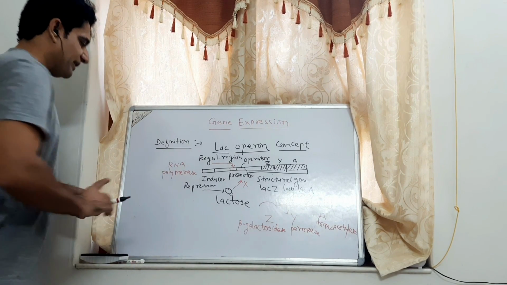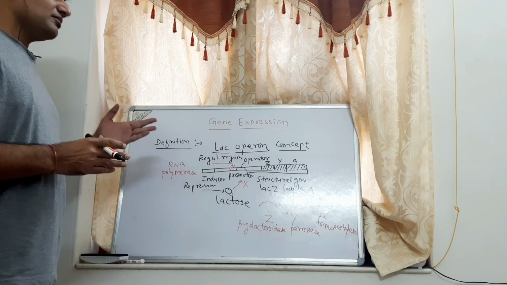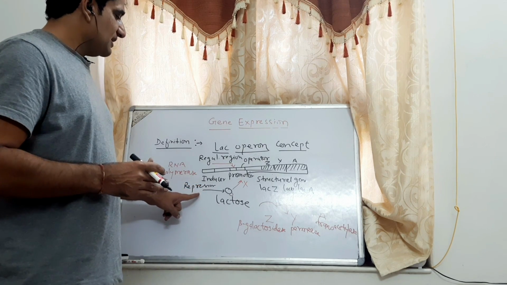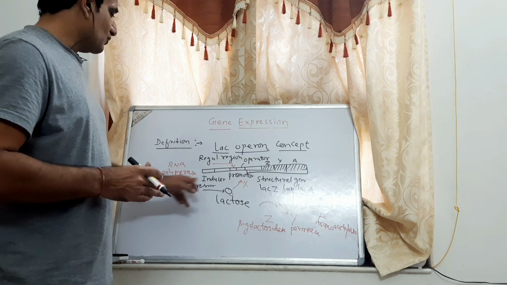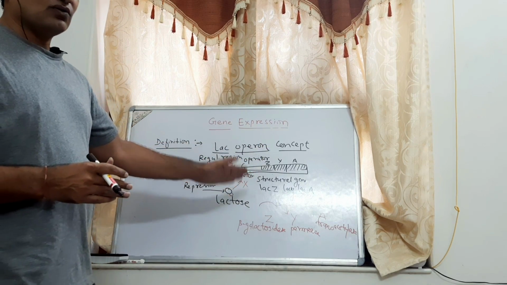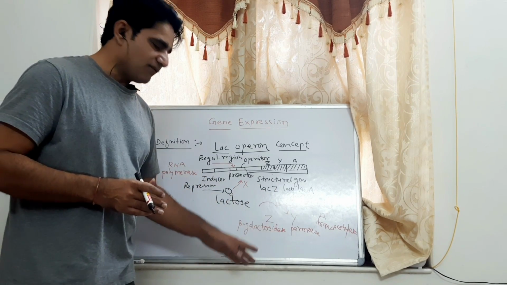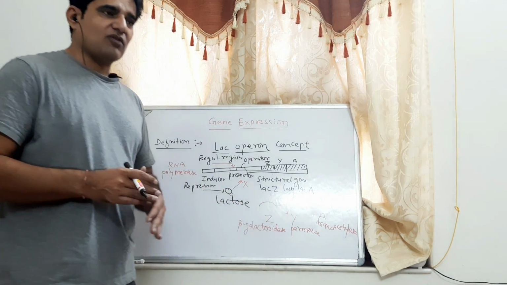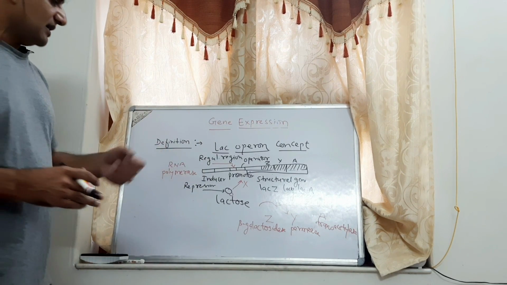But whenever lactose is absent and glucose is present, then the repressor easily binds to the operator region and makes RNA polymerase unable to attach to the promoter region. Hence, the structural genes are not transcribed into messenger RNA. Hence, translation is blocked, and the important enzymes will not form, so the bacteria are not able to digest the lactose in the medium.